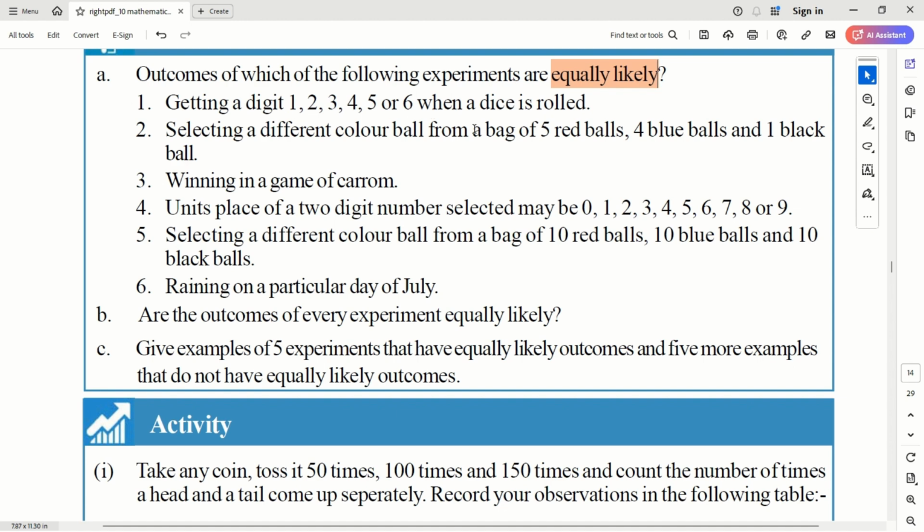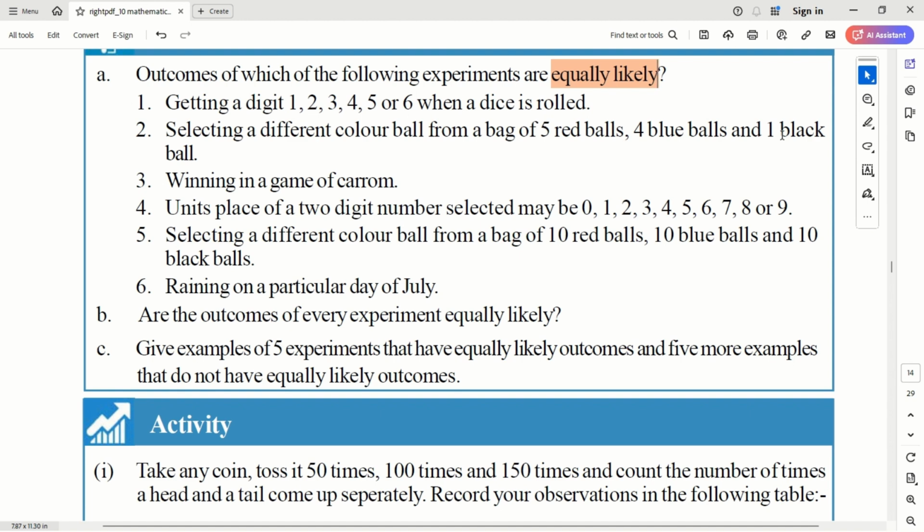Selecting a ball of a different color from a bag of five red balls, four blue balls, and one black ball. Is it the same? Because there are more red than black balls. How likely are you to get a black ball? There is only one black ball, so obviously you will get more red balls. So this is not an equally likely event. It doesn't mean that we cannot calculate the probability.